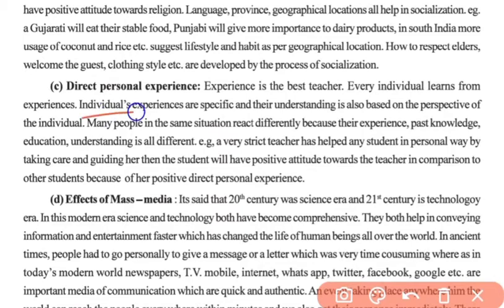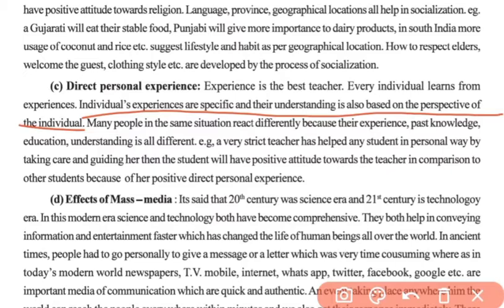So if there are two individuals in the same situation, the impact of that situation would be different on both individuals. Why? Because their way of looking at the situation was different. So here direct personal experience is the best teacher for the formation of attitude.